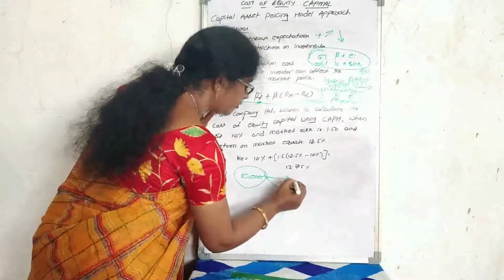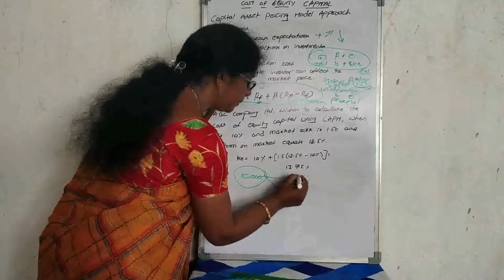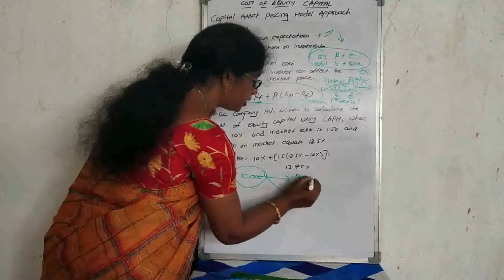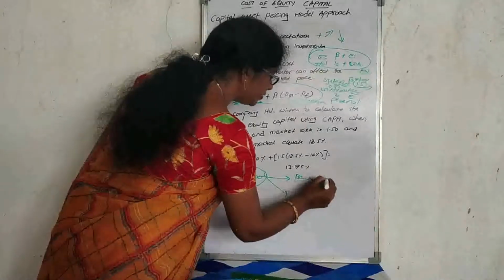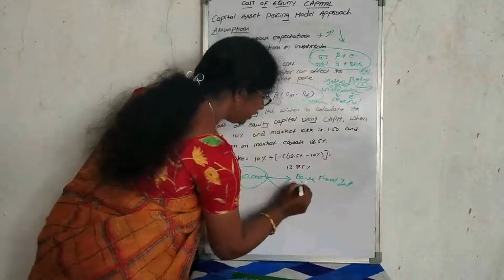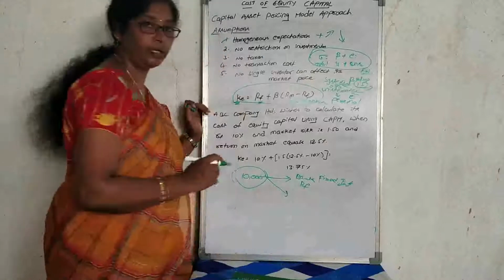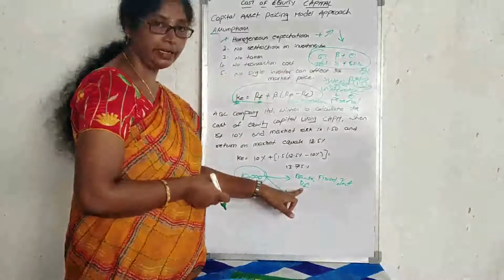Some percentage of the amount is invested in the bank. So which type of amount will we receive here? Some fixed rate of interest in the future. That's why I use the notation RF. RF is the risk-free rate of interest.